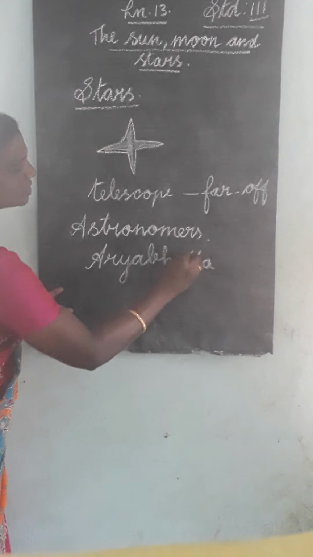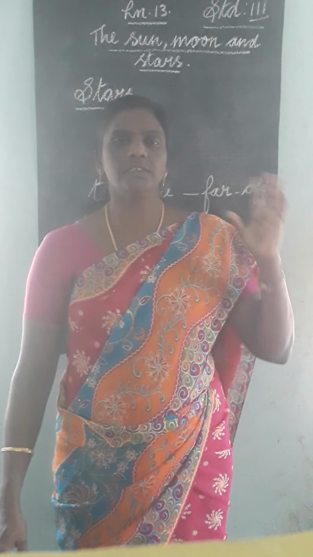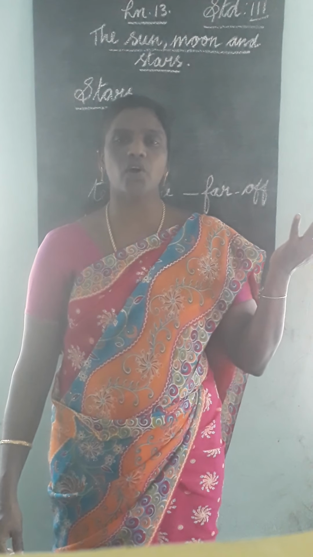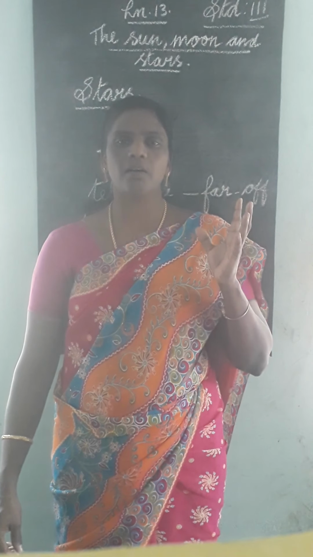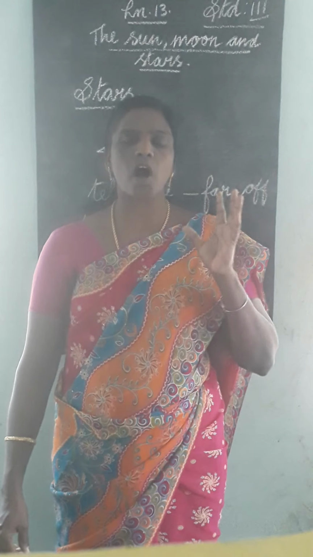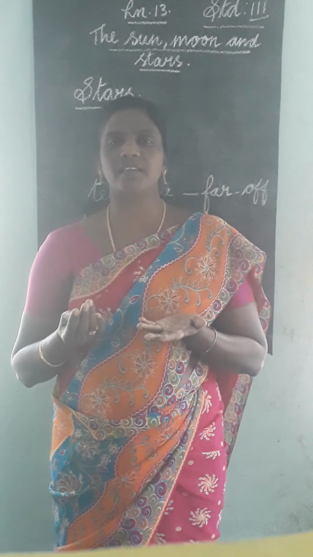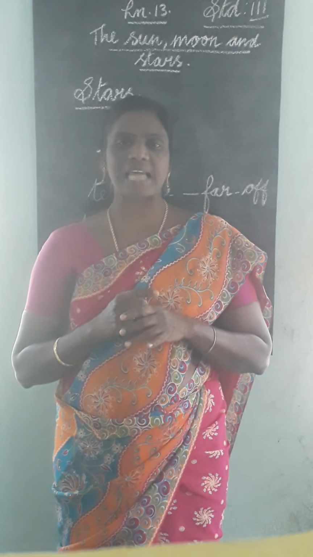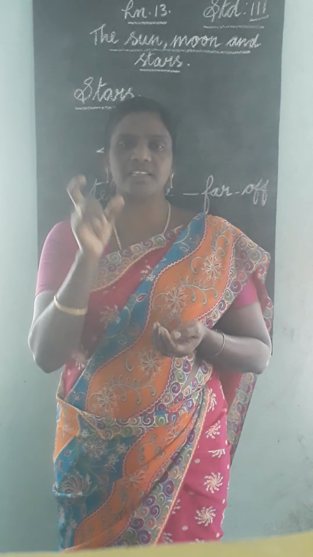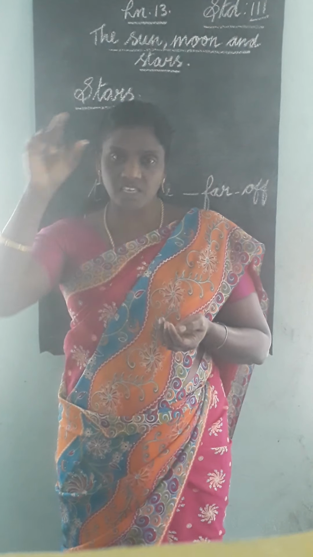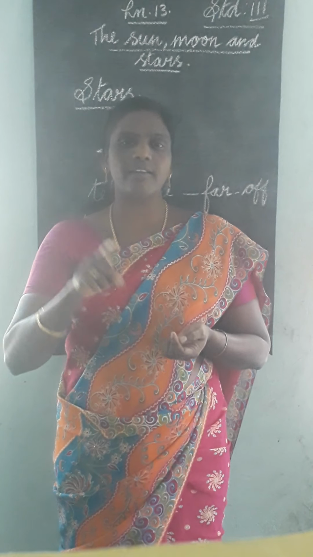Aryabhatta. So this is one of the men. Aryabhatta was an Indian astronomer. Aryabhatta explained that the earth is round and rotates on its axis. What is explained? Aryabhatta explained that the earth is round and rotates on its axis.